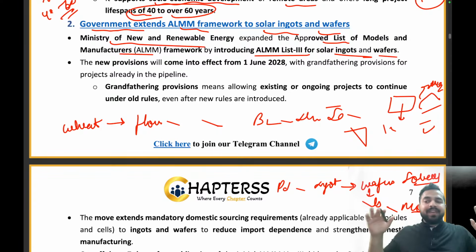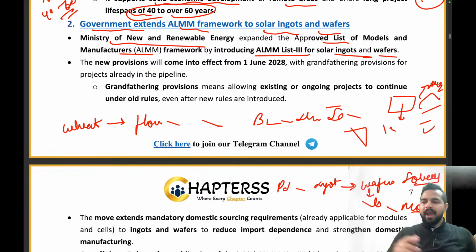Now how exactly can we relate this to this example? Like the Ministry of New and Renewable Energy has expanded the Approved List of Models and Manufacturers framework by introducing ALMM list 3 for solar ingots and wafers. Let me tell you my dear friends, what was happening is that you all know that these solar cells and the solar modules are being used in which areas?